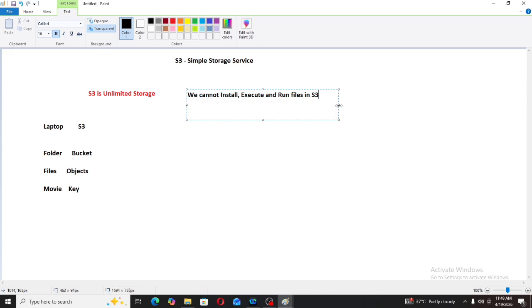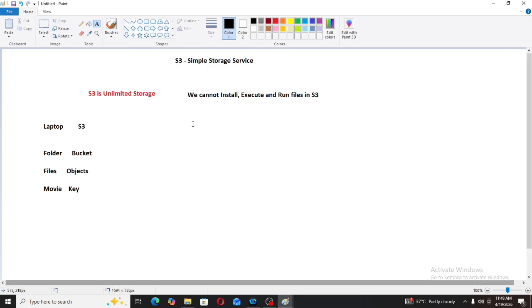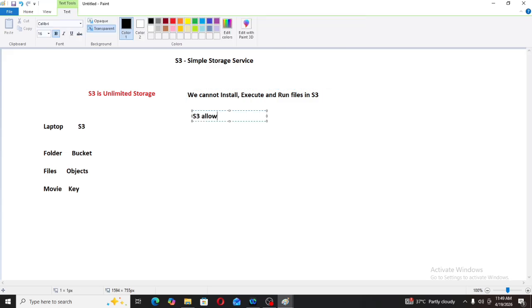Okay, but S3 allows us to download the files, upload the files, store the data and access our files.